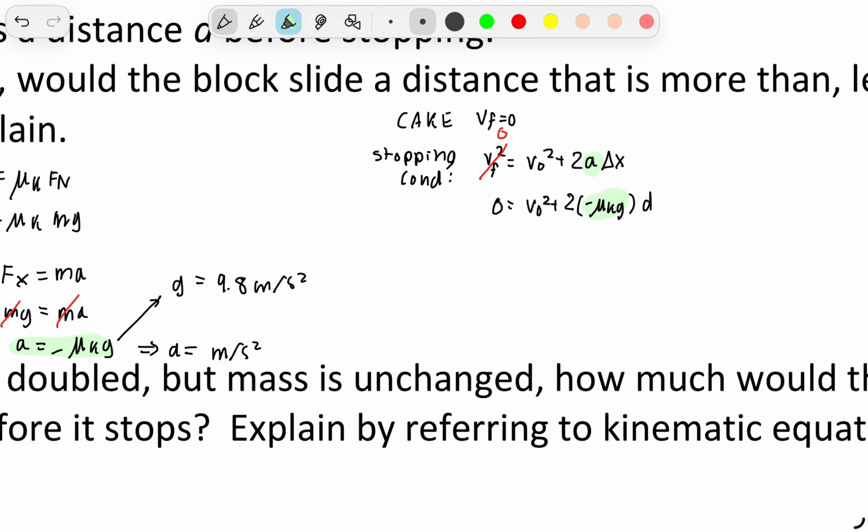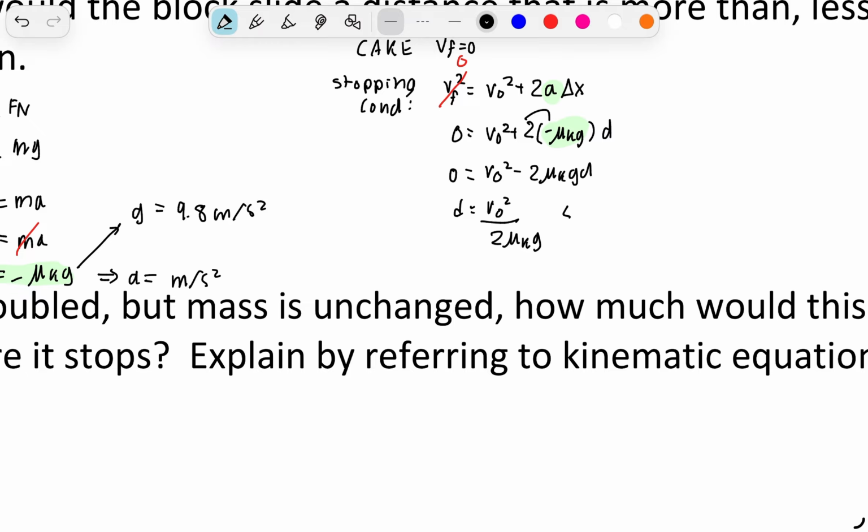Now after this, we can multiply that. That's going to be 0 equals v initial squared minus 2 mu k g d. D is going to equal v initial squared divided by 2 mu k g. There's no mass in this equation. Therefore, it's independent of mass. Therefore, the distance stays the same.